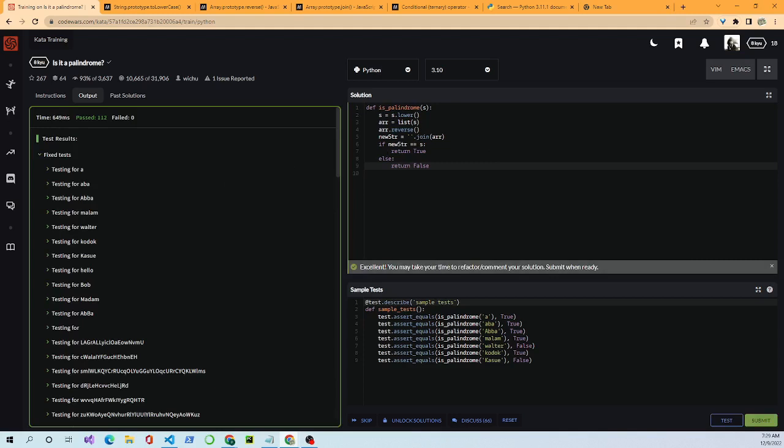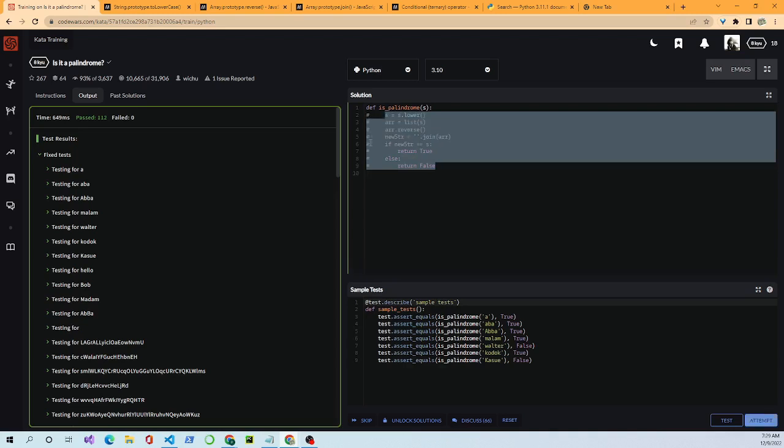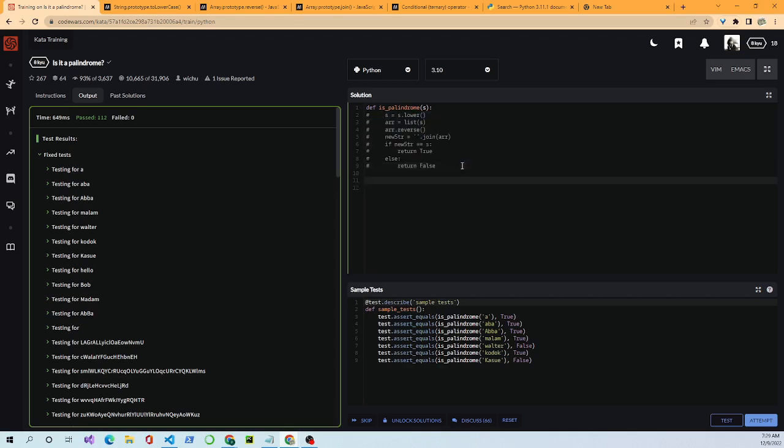To solve it in a more Pythonic way, we would do this. Let me comment this out so you can see it. You notice that in Python, comments are these hash marks that comment out a line. Then we want to come in 4 spaces, because instead of using curly braces, Python uses indentation, a tab or 4 spaces. Then we would do the return statement, and then s dot